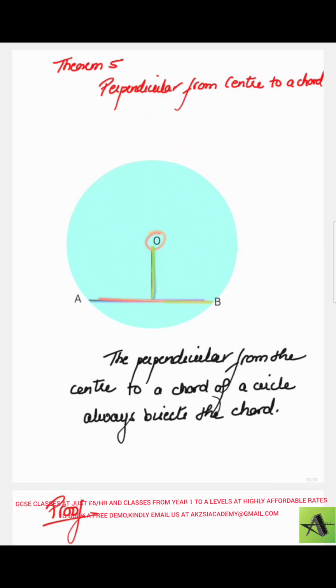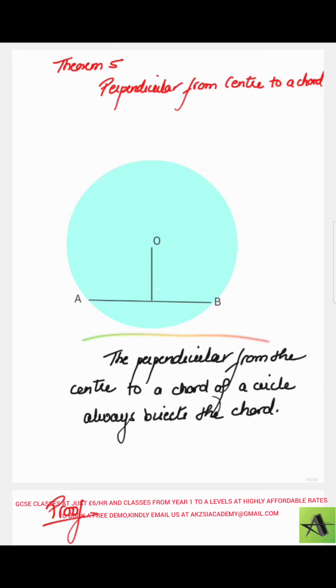this AB is the chord, and if you are dropping a perpendicular, most importantly, then it will always bisect the chord. Bisects the chord means it will divide the chord into two equal halves. So for example, if this is 2 centimeters, this will also be 2 centimeters. Or if this whole is 6 centimeters, then each part will be 3 centimeters, because it's been bisected by the straight line dropped from the center of the circle, but it has to be perpendicular.